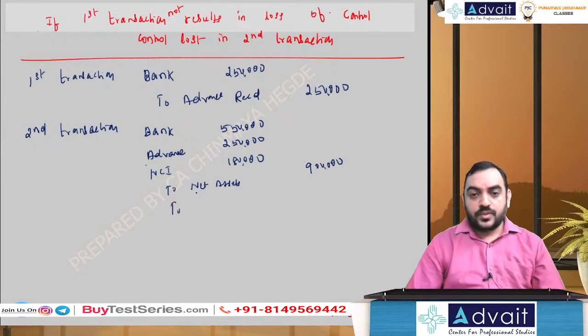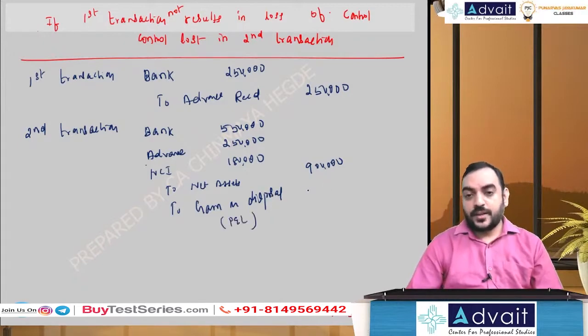Then the balancing figure will be profit or loss on disposal. So gain on disposal: 5,50,000 plus 2,50,000 plus 1,80,000 minus 9 lakh. 80,000 gain on disposal to be recognized in P&L. Consolidated P&L, 80,000.